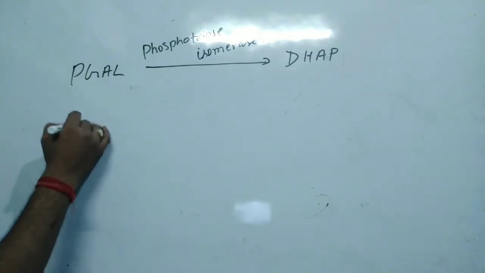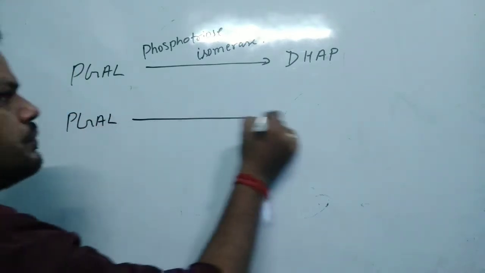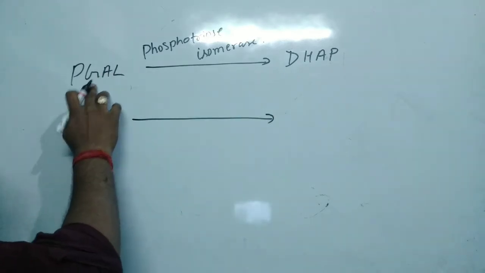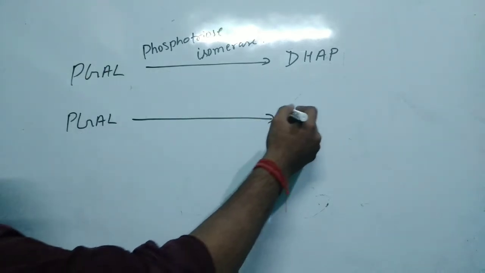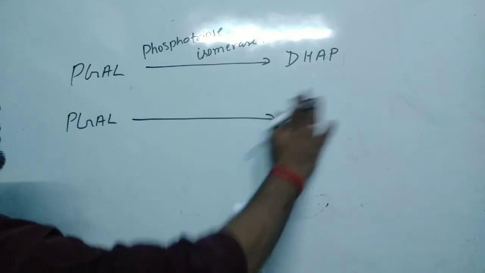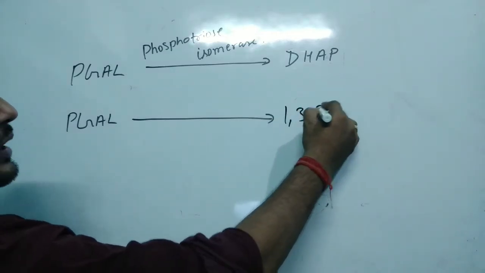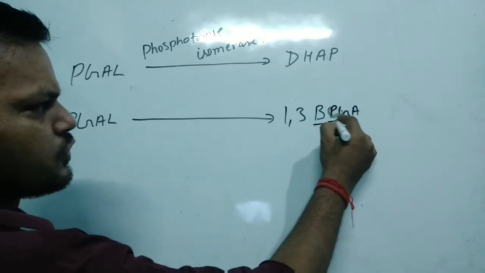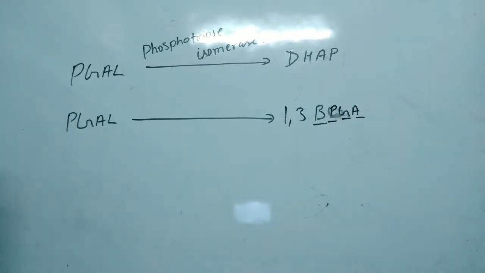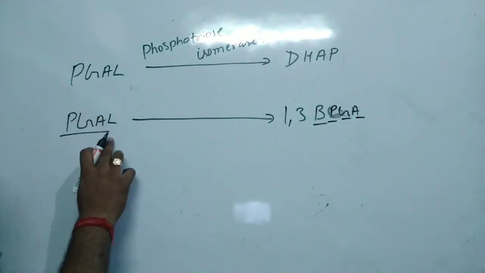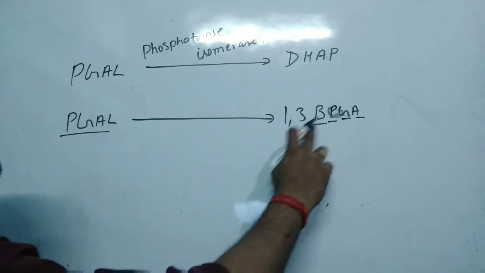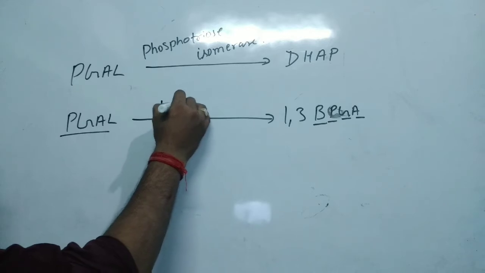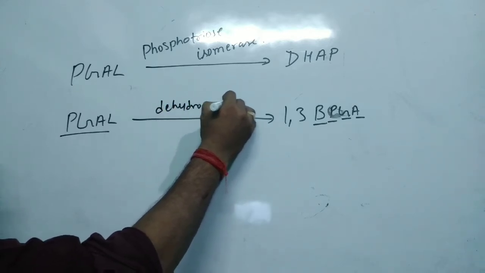Then this PGAL and DAP are interconvertible with each other, both are 3-carbon chains. Now this PGAL will be converted into 1,3-BPGA, that is bisphosphoglyceric acid, and this is PGAL, phosphoglyceraldehyde, which will be converted to 1,3-BPGA. Here we are using the enzyme dehydrogenase.